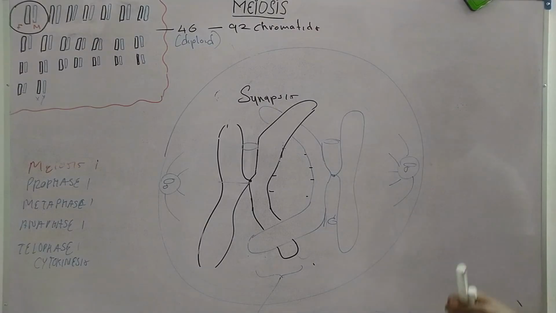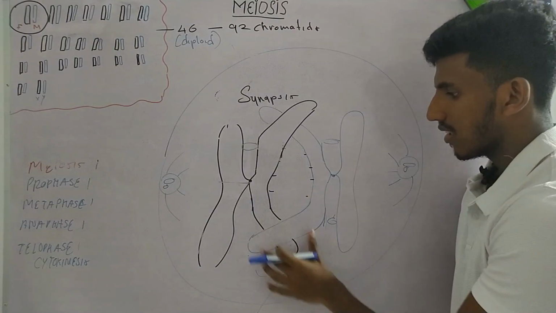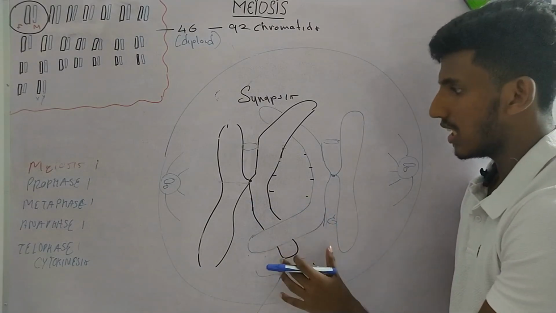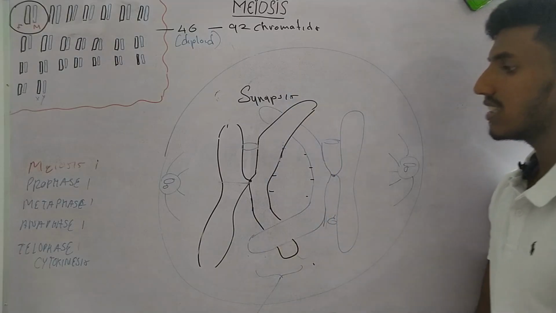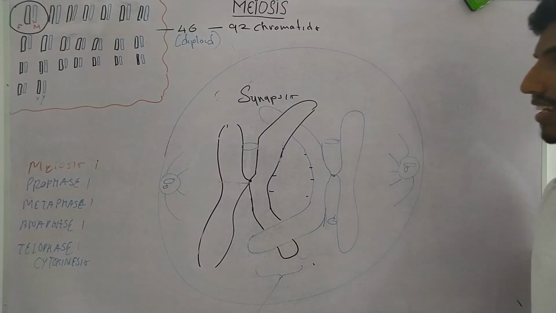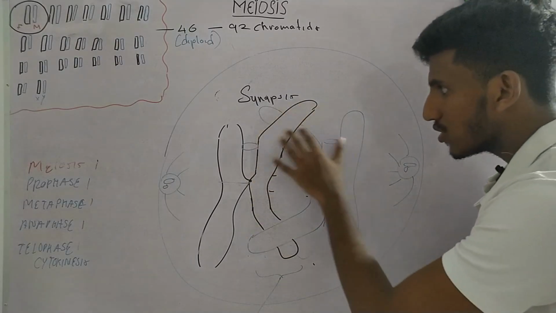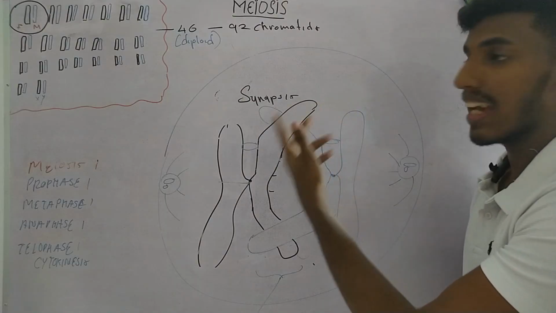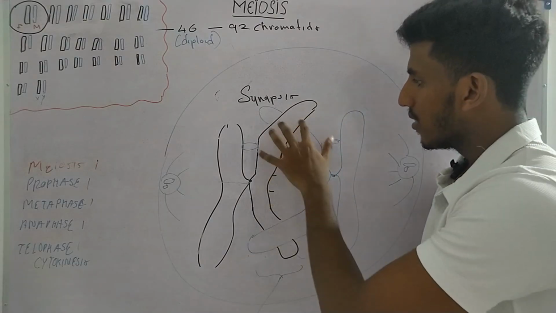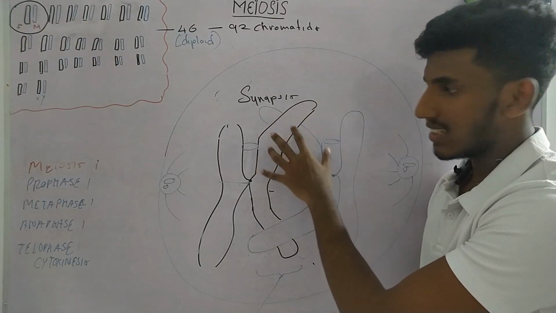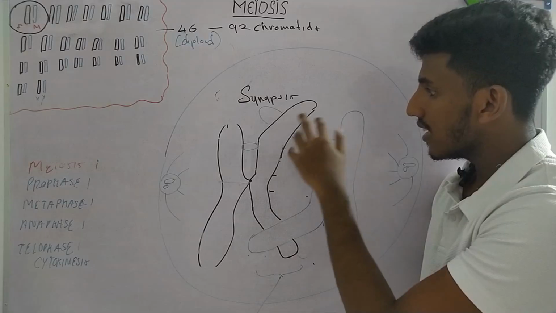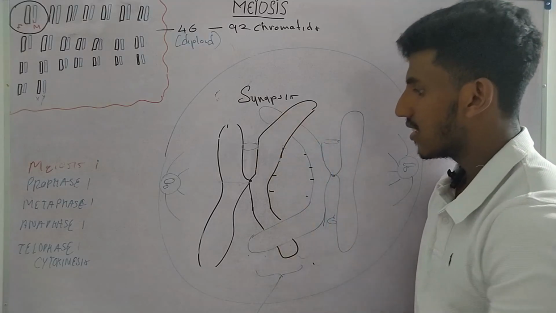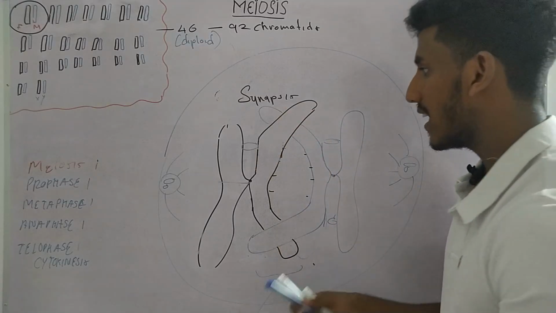Now you can see they have crossed over each other. By this, they can exchange their DNA material. In other words, what they are actually doing is changing their alleles. We know both of these have different alleles, right? But at a certain point, they are exchanging their alleles, causing a recombination.